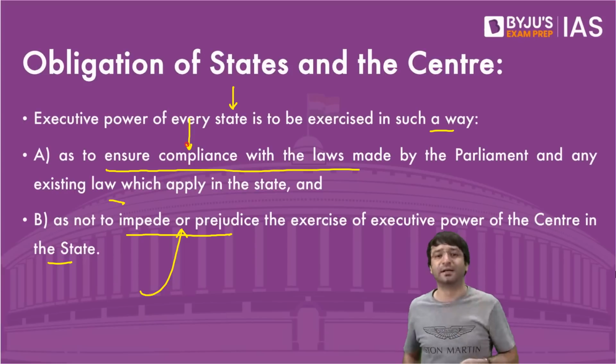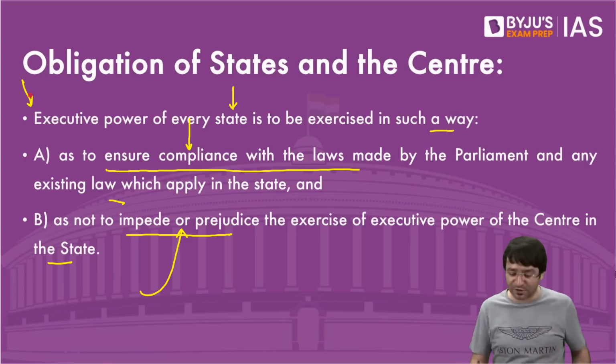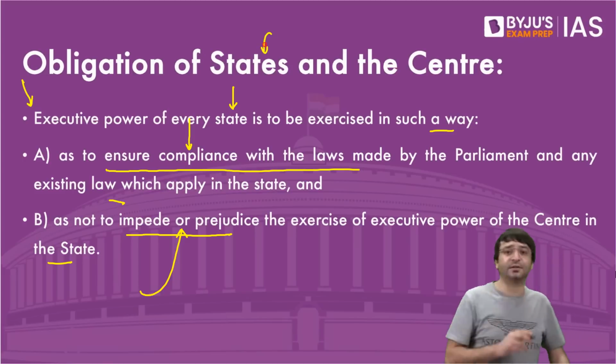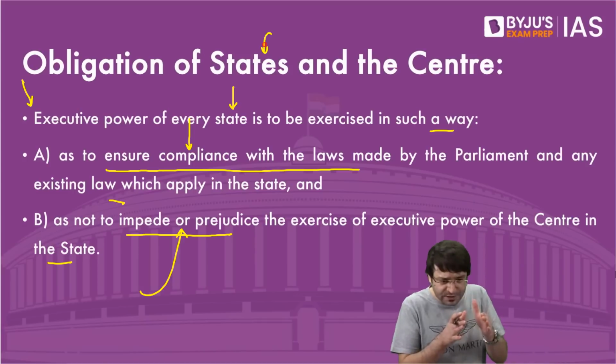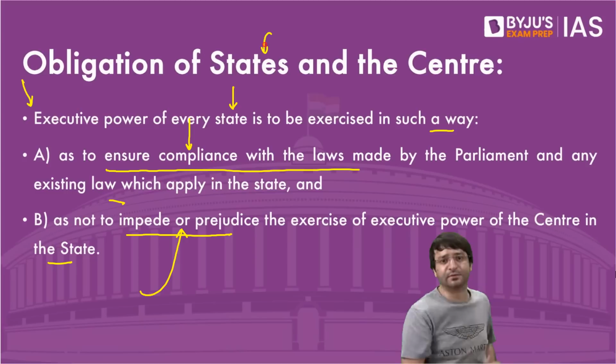No, you can't do that. Why? Because that would be against the constitution. Because states have the obligation that they have to ensure that their executive power is vested in such a manner, exercised in such a manner, that it does not restrict the executive power of the center.